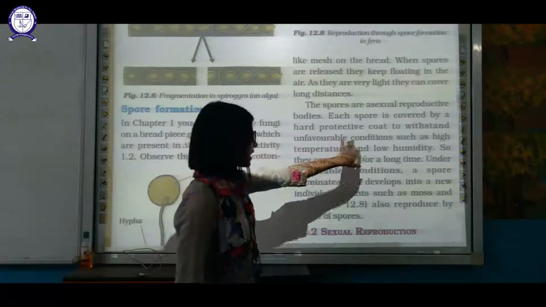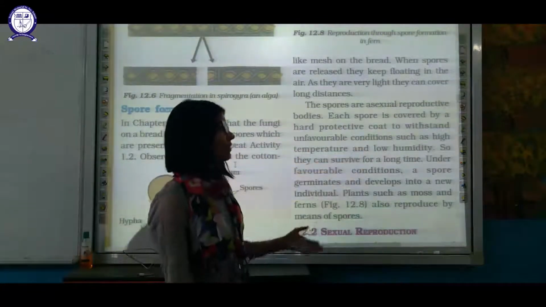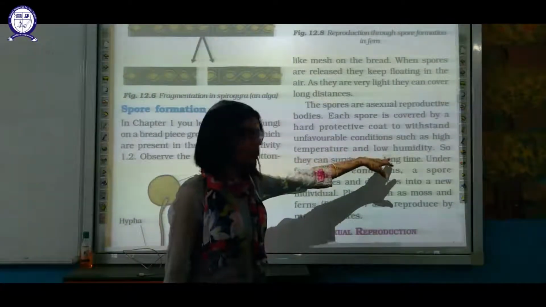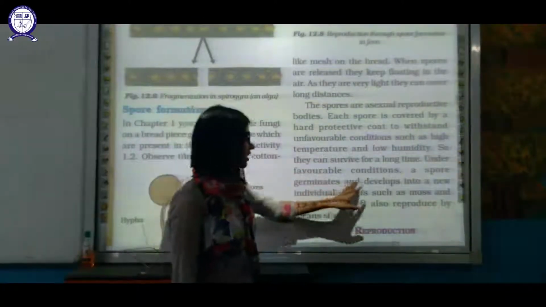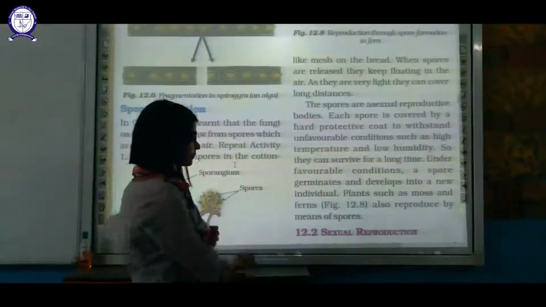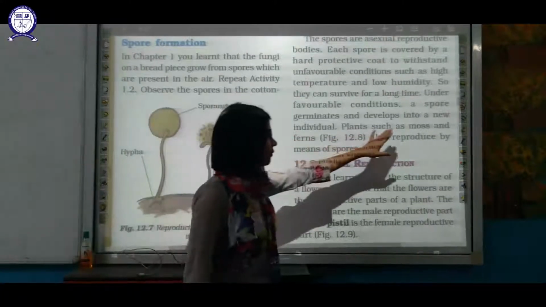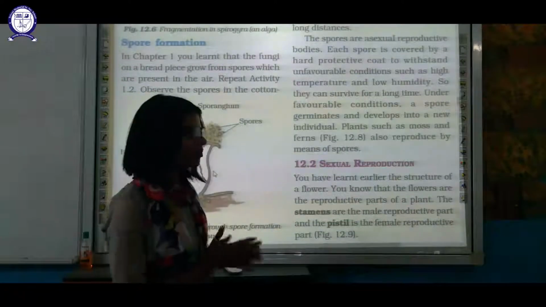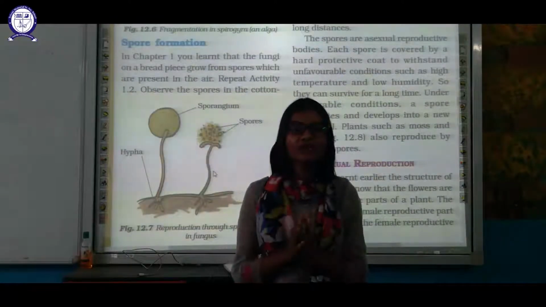Okay, unfavorable conditions are high temperature and low humidity. So favorable will be low temperature or medium temperature and medium, moderate humidity. So they can survive for a long time. Under favorable condition, that spore will germinate and give rise to a new individual. So examples of such kind of reproduction are mosses and ferns. Okay, they reproduce by this spore formation or sporulation. So these are a few examples of asexual mode of reproduction.